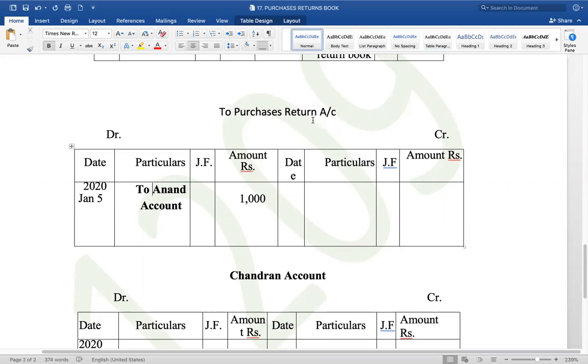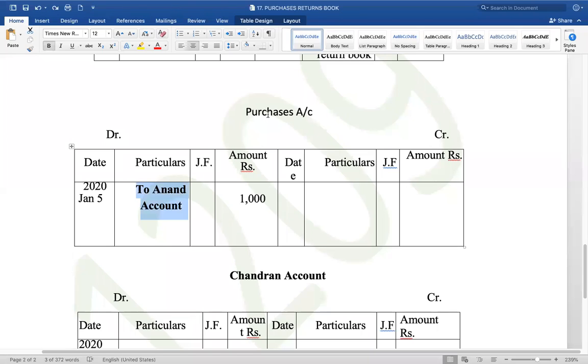When you purchased it, purchases account. Purchases means credit purchases only. I'm not talking about cash purchases, which go to the cash account. So purchases account debit, to Anand account. That's what you wrote when you purchased it.